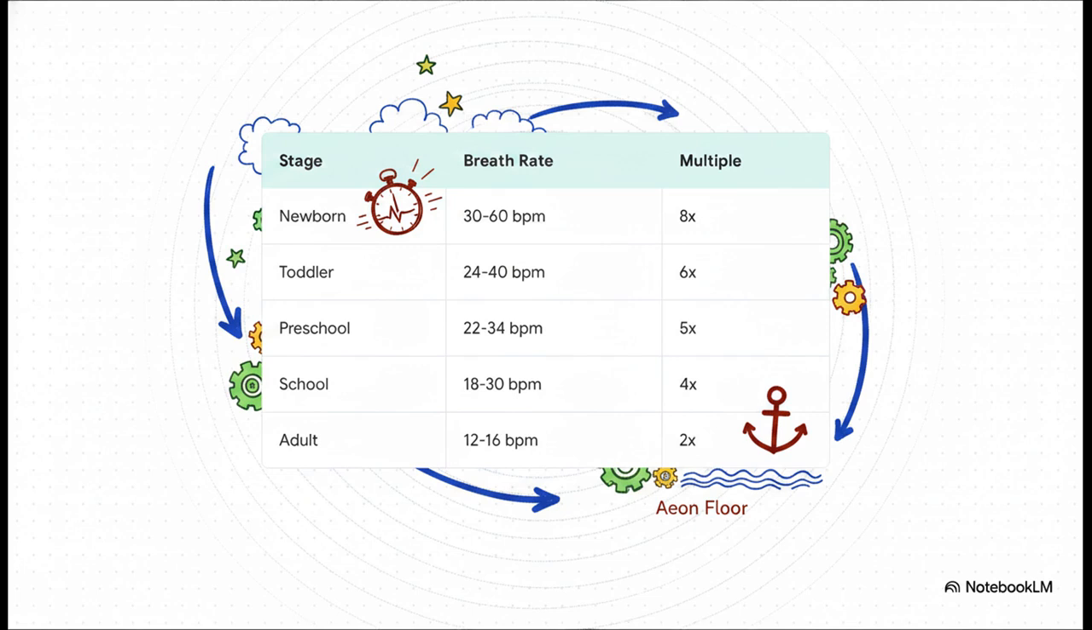This introduces a really fascinating concept they call Gnostic overdrive. Think about a newborn. They breathe so much faster, right? Somewhere between 30 and 60 breaths per minute. In this framework, that's an 8x multiple. But as we age, our biology literally downshifts. This state of childhood overdrive eventually decelerates, slowing down until we hit that fundamental biological baseline, the aeon floor of exactly 12 breaths per minute once we reach adulthood.